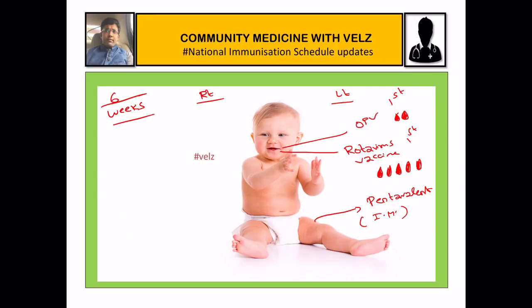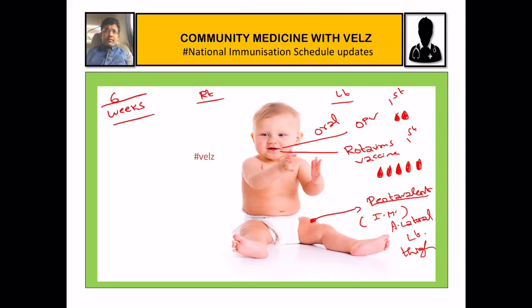OPV and rotavirus you give orally. Pentavalent you are giving in the intramuscular route, in the mid thigh, that is in the anterolateral aspect of the left thigh.